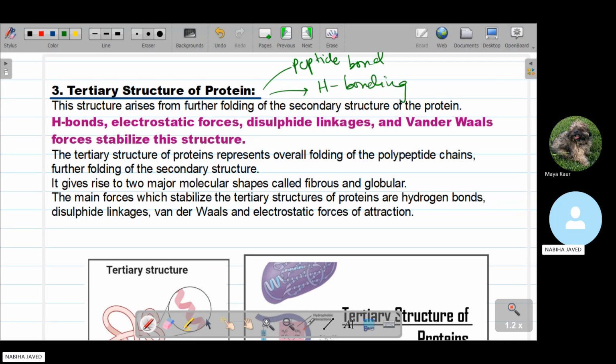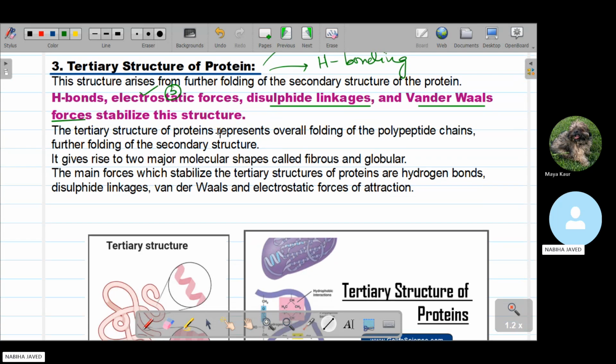But now in the tertiary structure, other bondings are also present. The third one is the electrostatic forces. The fourth one is the disulfide linkages, and the fifth one is the van der Waals forces. These bondings are also present in the tertiary structure of the protein. So the tertiary structure resembles overall the folding of the polypeptide chain. Further folding of the secondary structure gives rise to two major molecular shapes, fibrous and globular proteins. Fibrous and globular proteins are actually the classification of the tertiary structure of proteins.